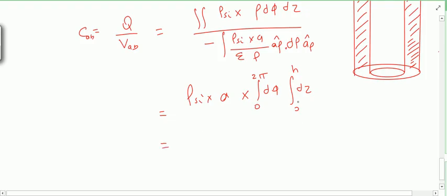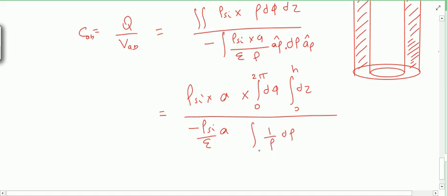Let us take the length of the cable as h, divided by, here rho s i will come out, minus rho s i. Epsilon will also come out, and the other thing which will come out is a. The a rho cap becomes 1, and what is remaining is 1 by rho d rho, and the limits are from a to b.